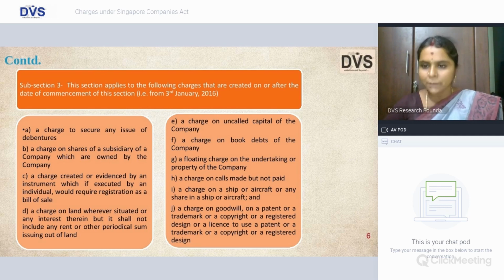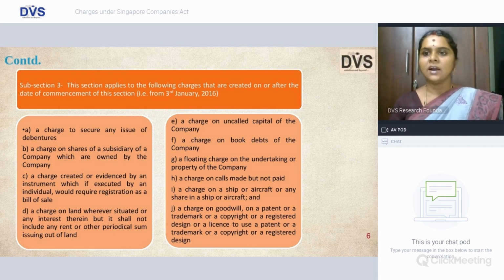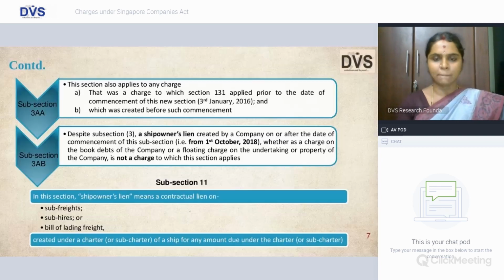A charge on ship. However, there are certain exemptions which we'll be seeing in the subsequent slide. And a charge on all your IP rights, be it your goodwill, patent, trademark, or design, geographical design. So any charge created on these shall also be mandatorily registered. And this is effective from the Companies Amendment Act 2014, which is effective 3rd Jan 2016.